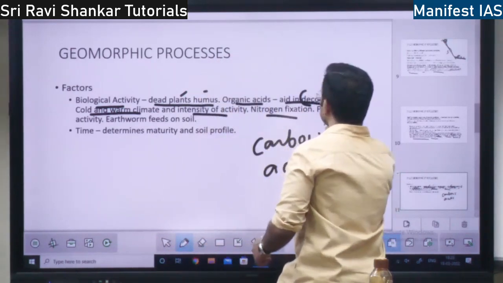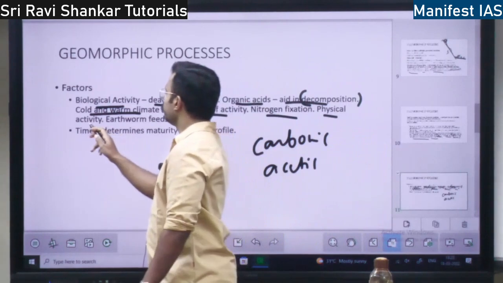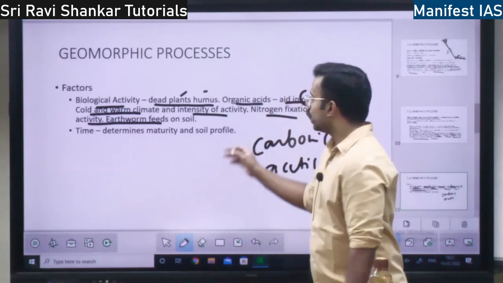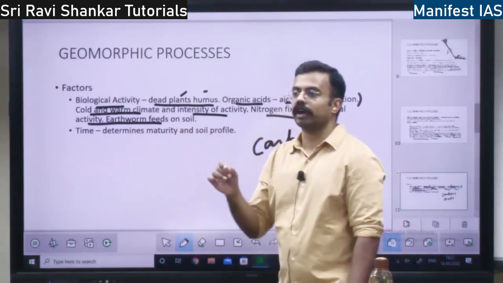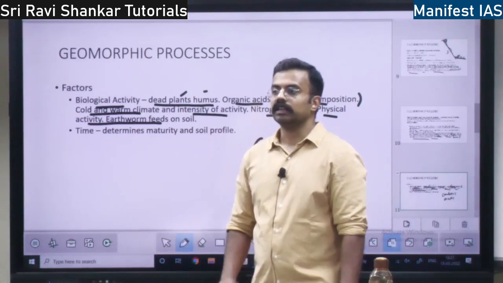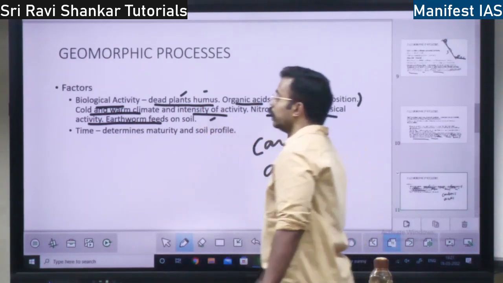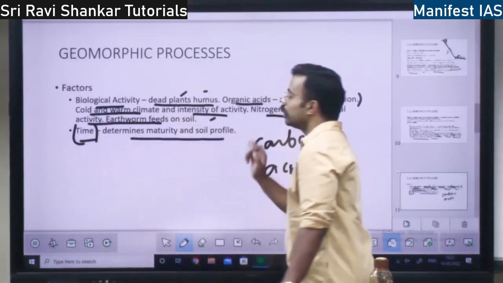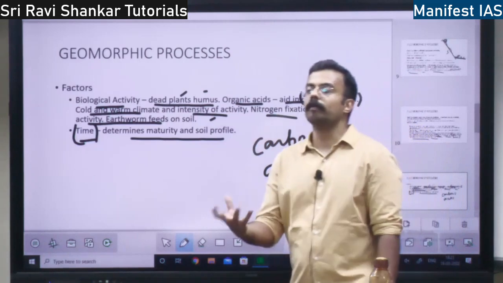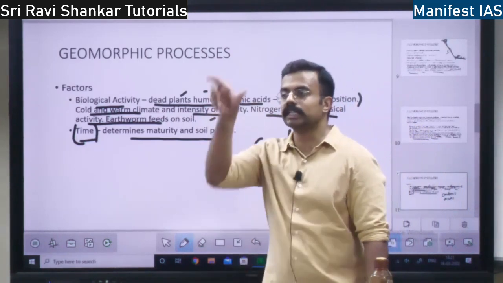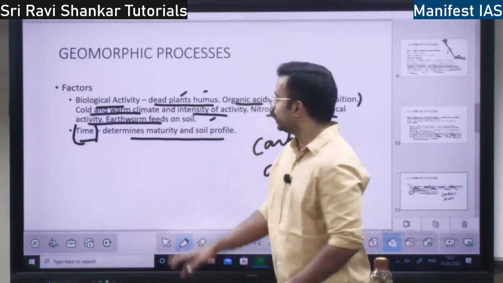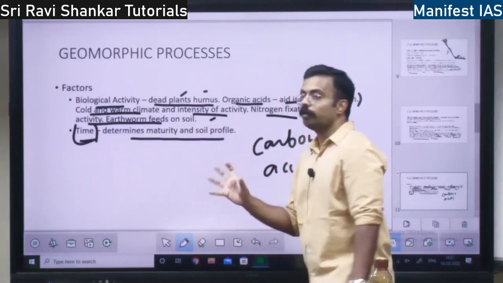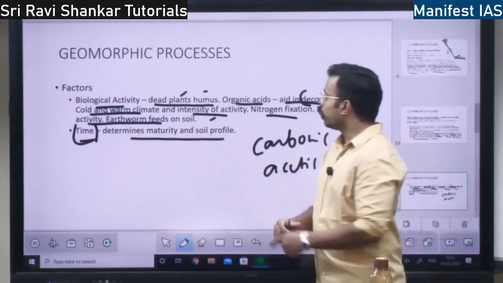So then you have physical activity. Physical activity also leads to soil formation. For example, earthworms. Some earthworms eat the soil and they excrete the soil. That will also lead to soil formation. Time will also affect the soil formation. Time determines the maturity and soil profile. How mature a soil is. What is the soil profile? That will be determined by time, right? Time will determine the maturity, how mature a soil is, and also what the profile is.